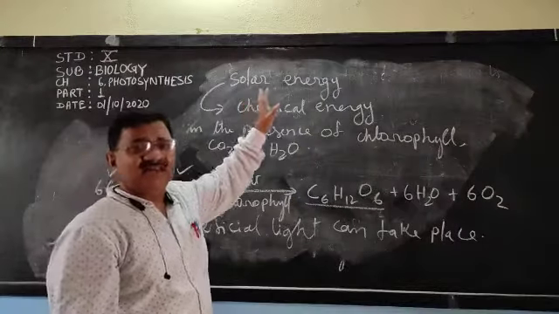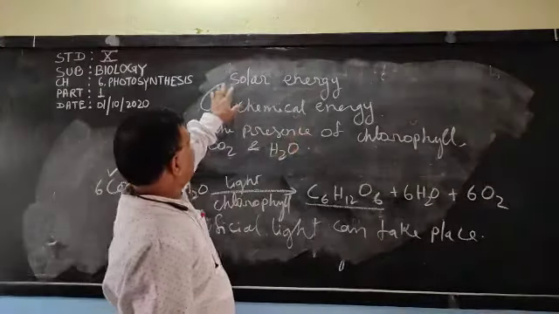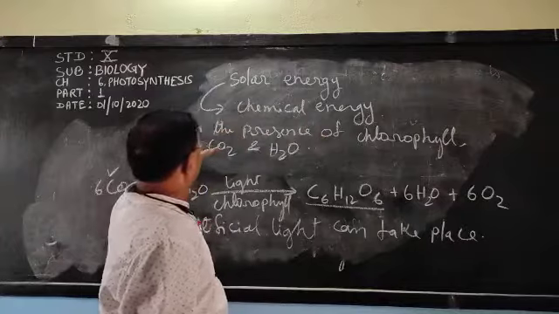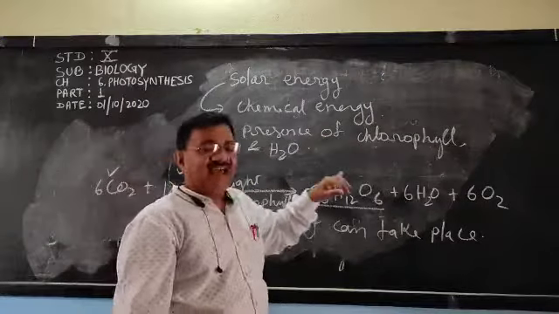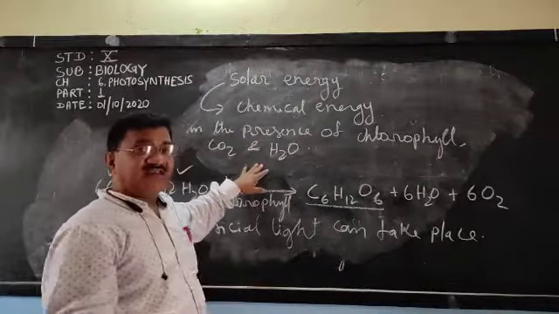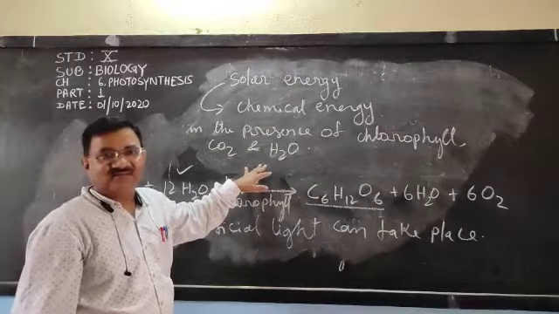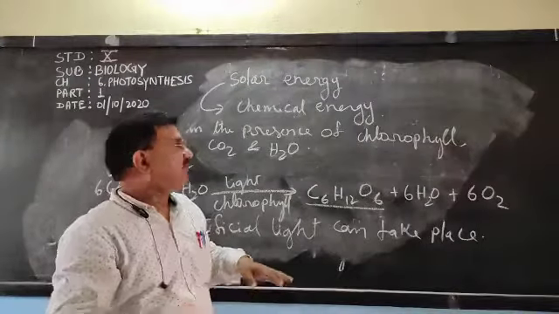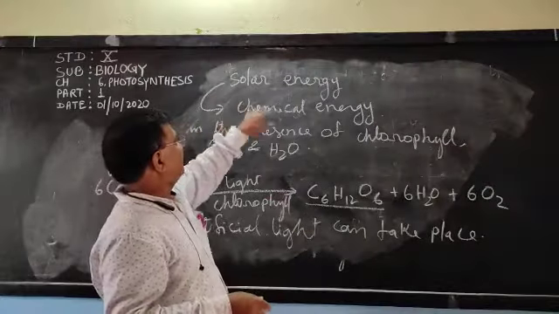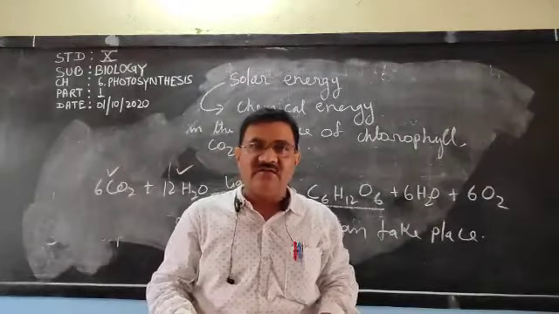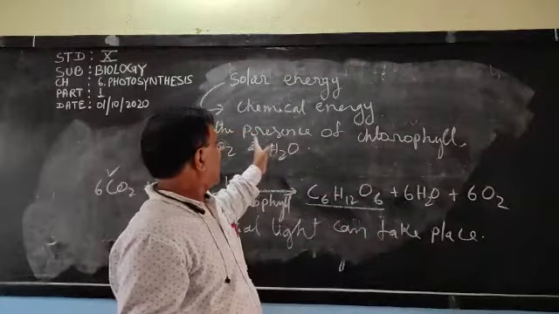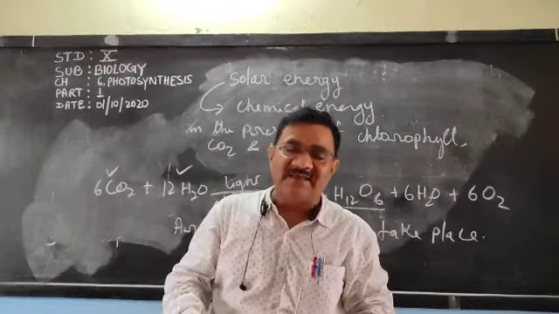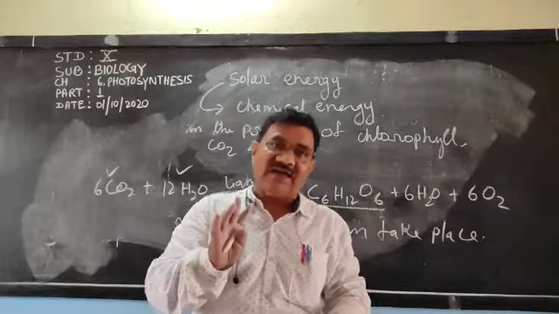Here no need to write "in the presence of sunlight or light," because you have already mentioned in the beginning that a process in which solar energy is converted to chemical energy in the presence of chlorophyll, carbon dioxide and water, and that process is known as photosynthesis. So, name the following or give a single word for the following: a process in which solar energy is converted to chemical energy in the presence of chlorophyll, carbon dioxide and water. What is that process? That process is photosynthesis.